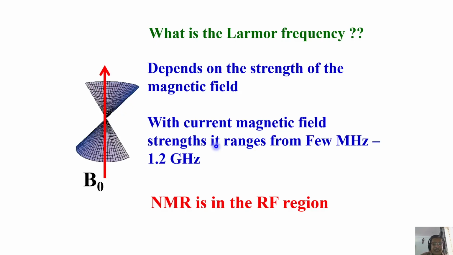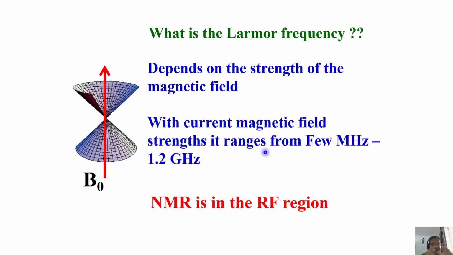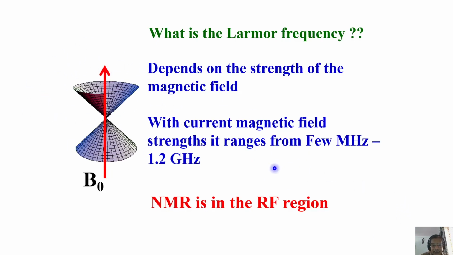Again, I said the precession frequency corresponds to the resonating frequency of the nuclear spins in the spectrometer. Earlier I showed you an example where the spectrometer numbers, and the magnet you see, correspond to the resonating frequency of protons, like 300 megahertz, 400 megahertz, 500 megahertz magnets. So if I say I have a spectrometer at 1.2 gigahertz, that means my precession frequency is 1.2 gigahertz. This again tells me NMR is in the radio frequency region of the electromagnetic spectrum.